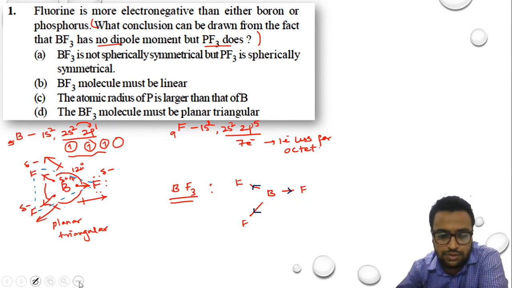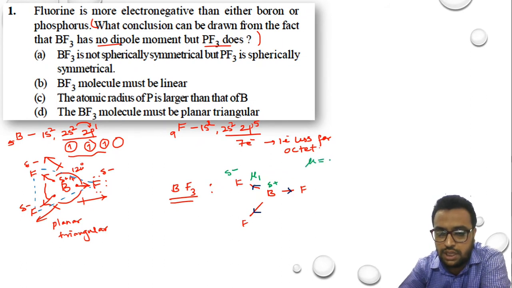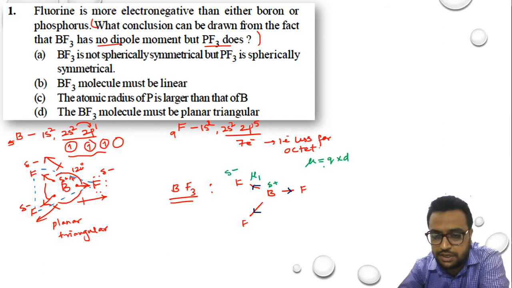Now, just to understand it in a better manner, my dear students, I'll say that the electron which is moving towards fluorine has a dipole moment mu1. Why? The direction is on this side, and the magnitude of the charge is also developing on fluorine, and boron will become positive and fluorine will become negative. It has both magnitude as well as direction, the vector quantity. There is a bond length between boron and fluorine, so we have both things. Mu can be charge into displacement, right? Both the things are present here.